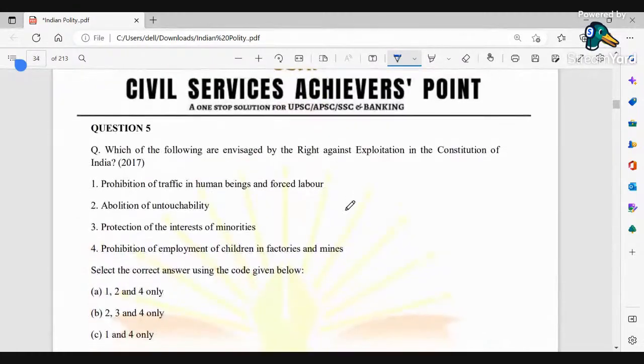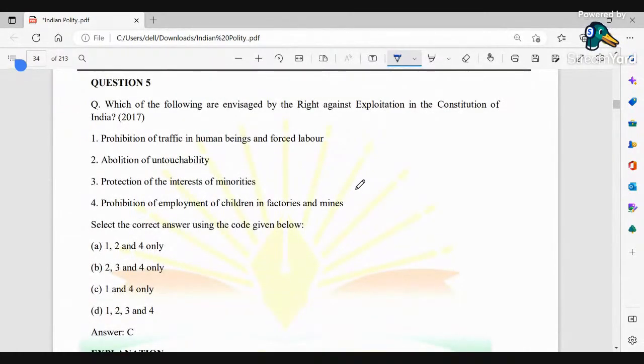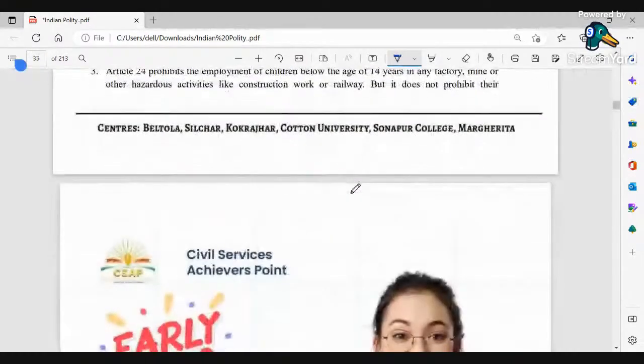Next, which of the following are emphasized by the rights against exploitation in the Constitution of India? Here it is 1 and 4, that is basically this one and this one. That is prohibition of traffic in human beings and forced labor, and prohibition of employment of children in factories and mines. So these are the two provisions that are mentioned under this right against exploitation in the Constitution that has been discussed over here. So the correct option is 1 and 4. Okay, next.